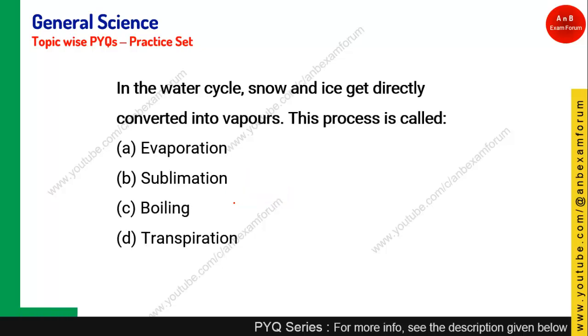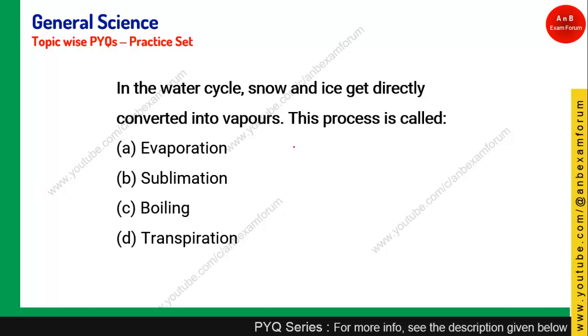Quickly, let's see the next question. In the water cycle, snow and ice get directly converted into vapors. This process is called what? Ice is directly converted into vapors. It means solid to gas is forming directly. So it is basically sublimation, not evaporation. So option B is the right answer.